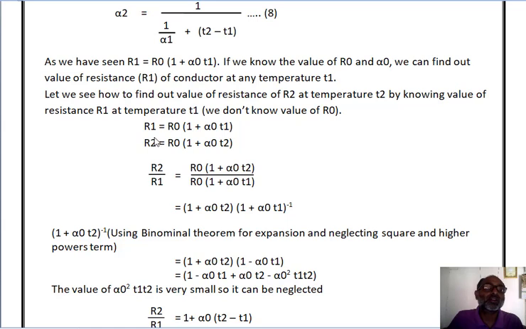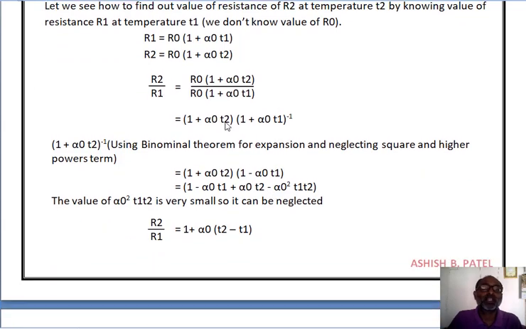Now take the ratio R2 by R1 is equal to R0 times 1 plus alpha 0 T2 divided by R0 times 1 plus alpha 0 T1. Here R0 and R0 cancel, and we can write this portion 1 plus alpha 0 T1 to the power minus 1. Now by using the binomial theorem, it can be expanded.